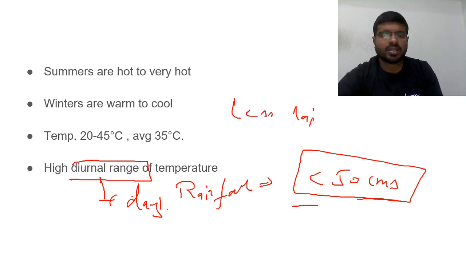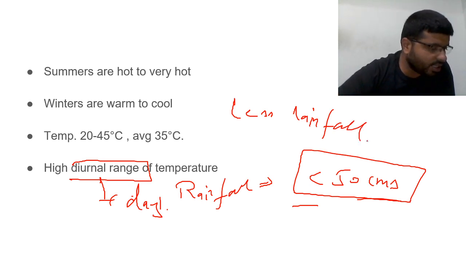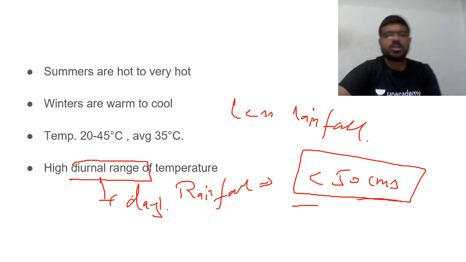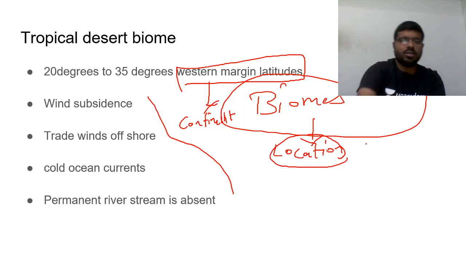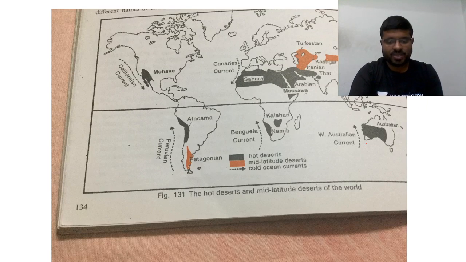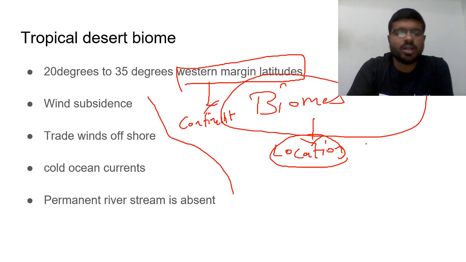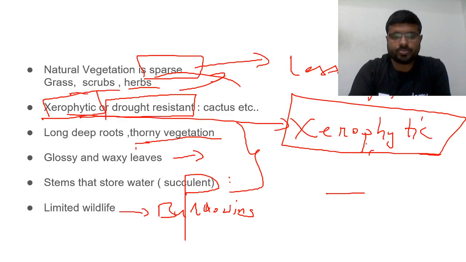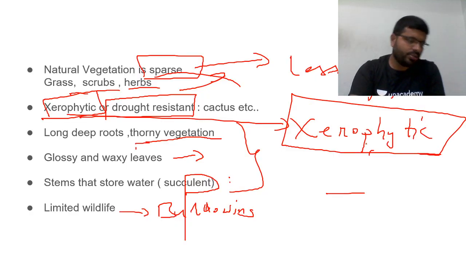Why is it less rainfall? I think I have explained this topic very clearly until now. I have taken so much time to explain less rainfall here because of these two reasons: trade winds becoming offshore and wind subsidence. For these two simple terms, wind subsidence and trade winds becoming offshore, I have explained entire geographical concepts. These are the adaptations which you find in desert. I hope this point is clearer to you.